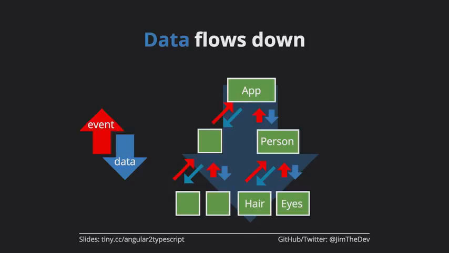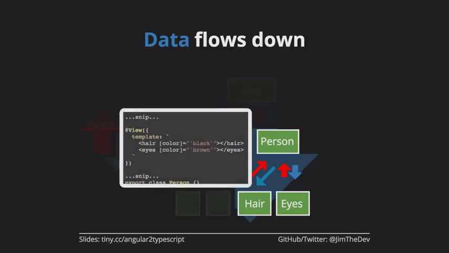So just to review, here's what our setup looked like. I've changed it a little bit here, so we have an app component, which we're not looking at, but we're starting with a person, and then we have hair and eyes. And so what we saw before with the square brackets was those blue arrows, right? So here's our square brackets, and those represent those two blue arrows.